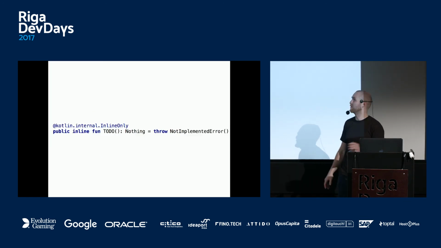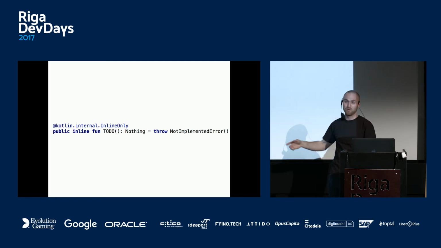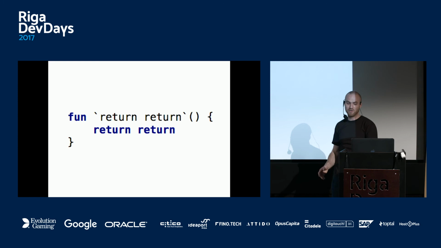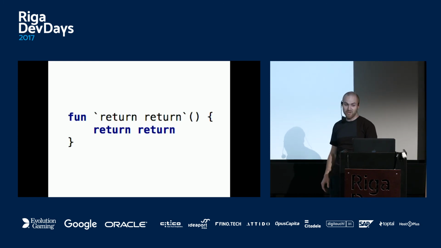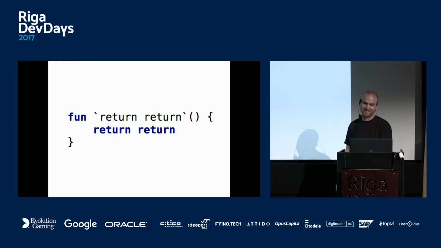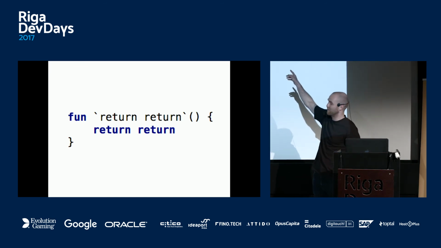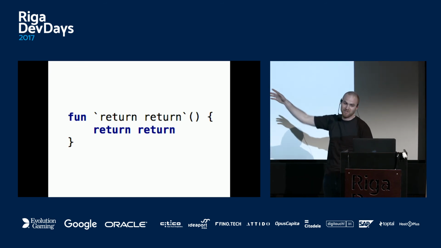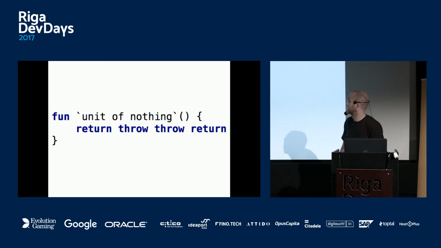So, for example, there is a method in the Kotlin built-in library, throws not implemented error, and it has type nothing. So nothing is a subtype of exception, so you can throw nothing. So it's never executed, but it's valid from the compiler point of view. So you can write things like that. This is like fun return. This actually works. So what happens is the right return actually returns, and the left return does nothing. Or something like this.